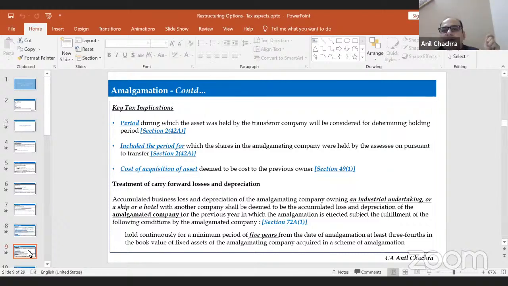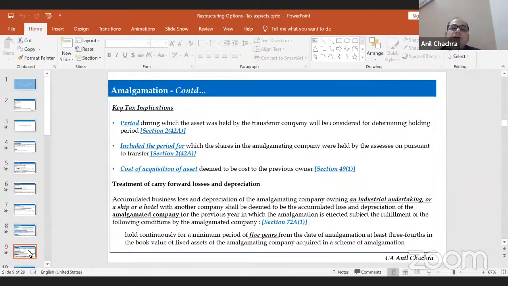Whatever period the assets were held by the transferor company will be included for the transferee company as and when the transferee company sells the assets. In the same way, for the shareholders, whatever period they held shares in the amalgamating company will also be included in the period of holding for the amalgamated company.